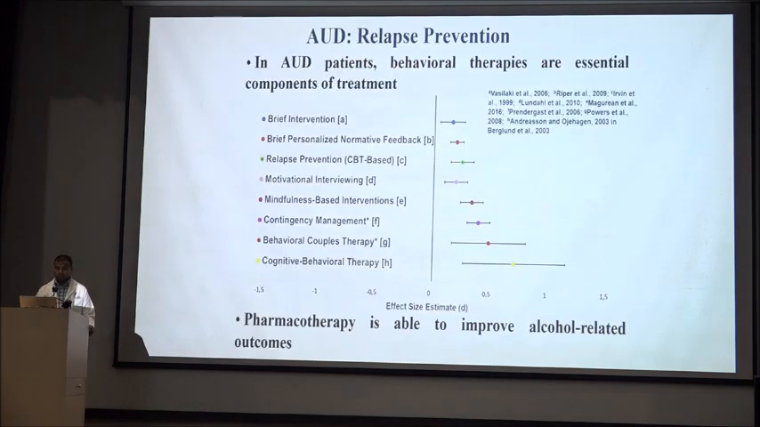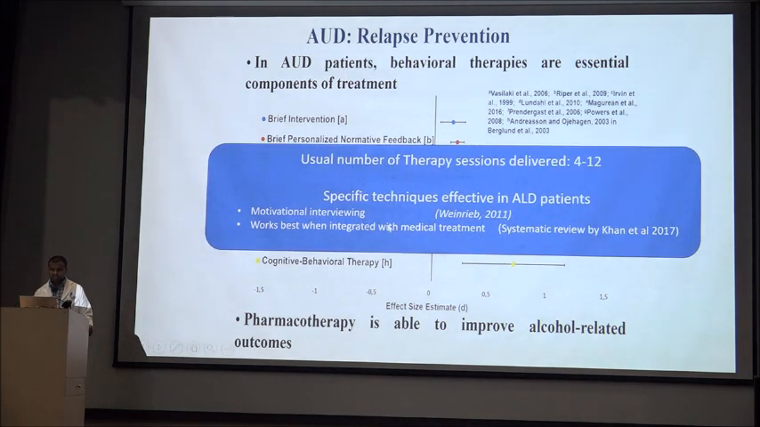Non-pharmacological treatment. There are multiple non-pharmacological interventions, and the most effective is cognitive behavioral therapy. It is found that the usual number of therapy sessions delivered should be at least 4 to 12, and there is a specific technique that is effective in ALD patients, that is motivational interviewing, and it works best when it is integrated with medical treatment.